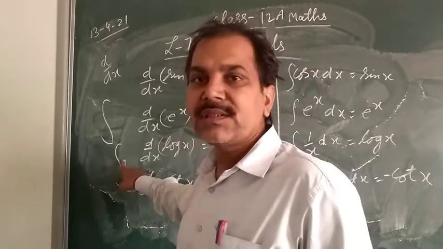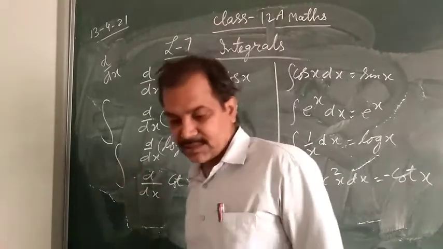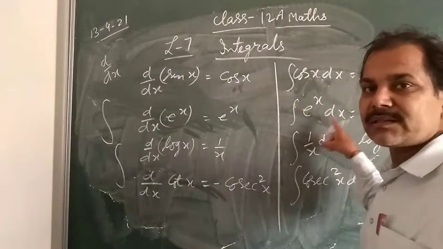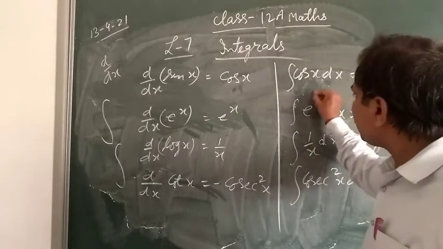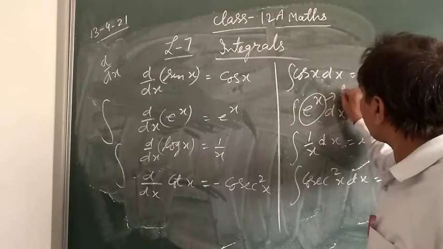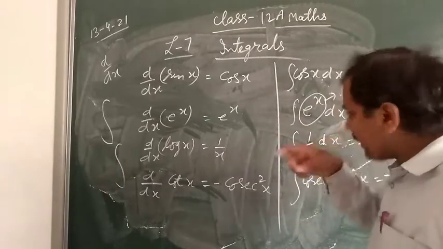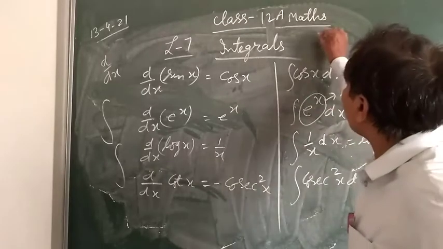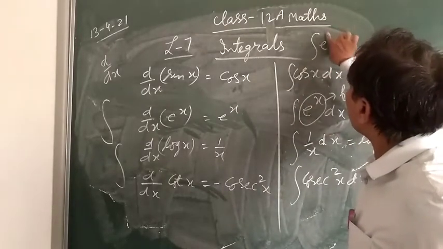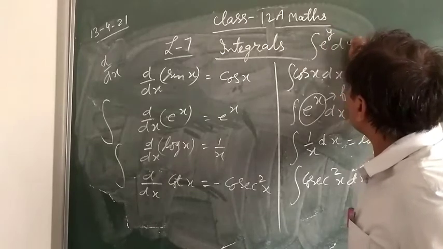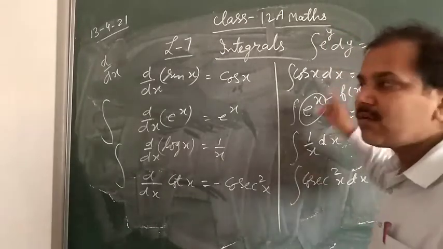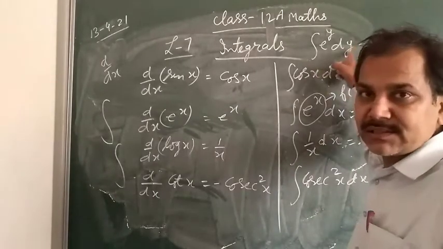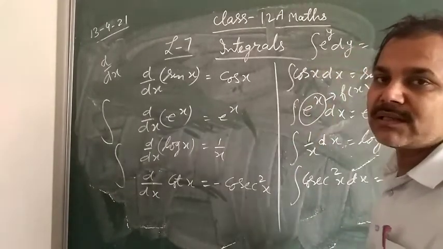If written here integration e power x dx, so function e power x, this is the function, and this is integrating with respect to x. Okay, if anywhere writing like this, e power y dy, so here function is e power y and it is integrating with respect to y. Clear?